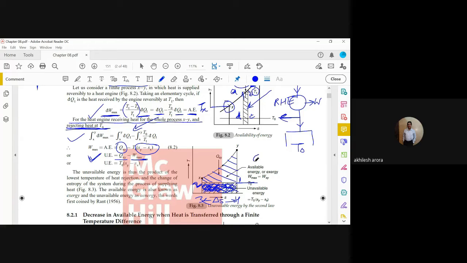So Qxy minus T naught into delta S. This will give us the available energy. Okay. Any question about it?